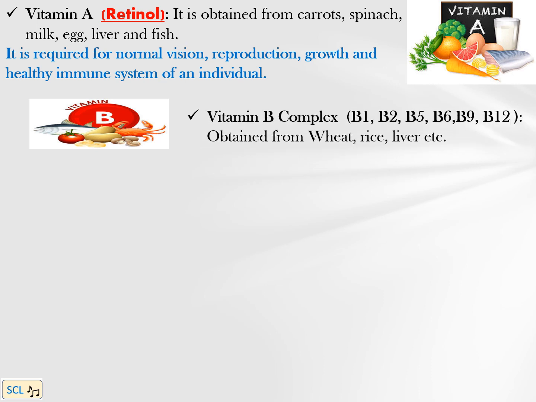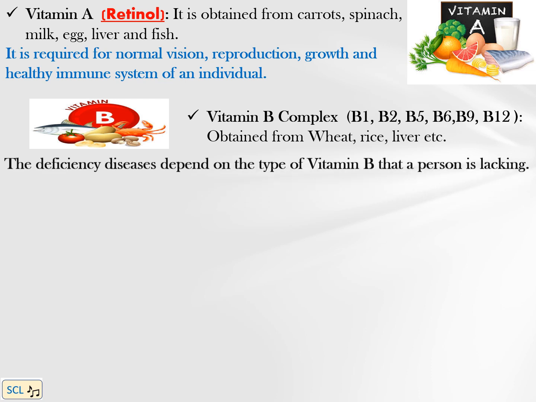Vitamin B is a complex vitamin. It is composed of B1, B2, B5, B6, B9 and B12 vitamins. It is obtained from wheat, rice, liver, etc. The deficiency diseases of vitamin B depend on the type of vitamin B that a person is lacking.